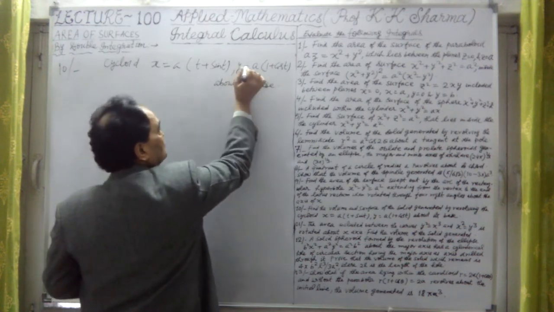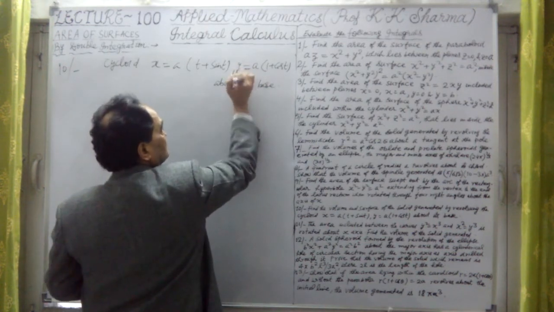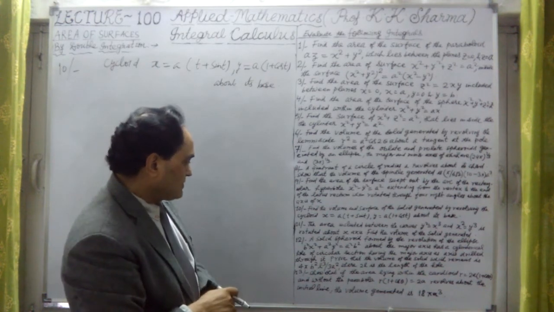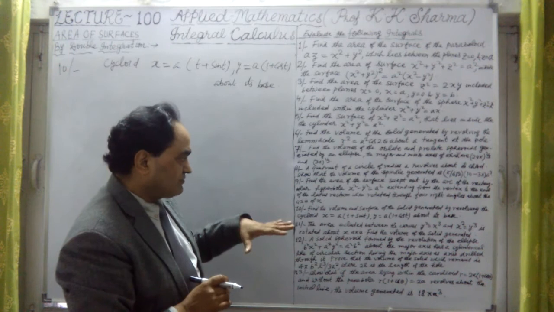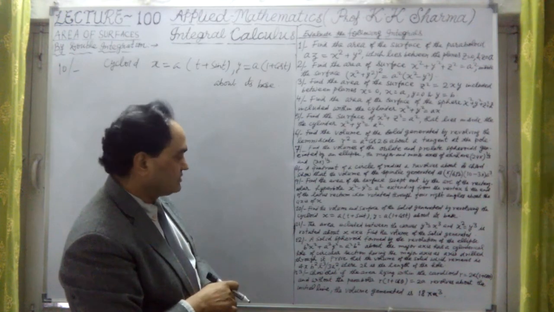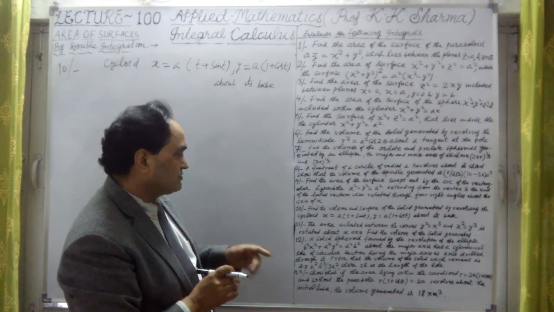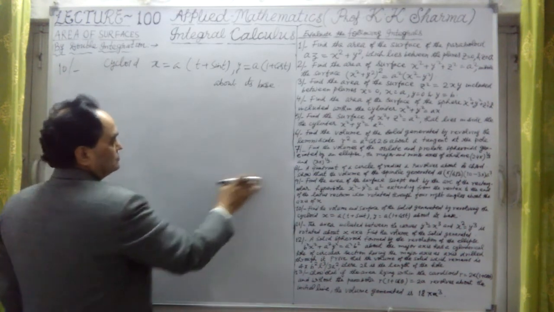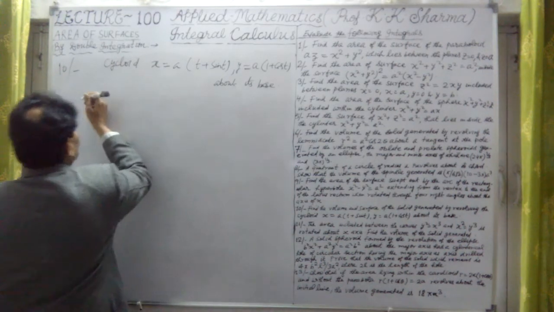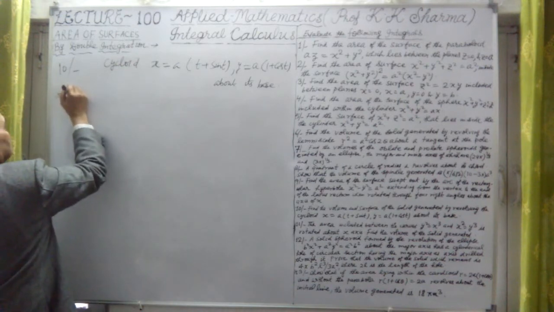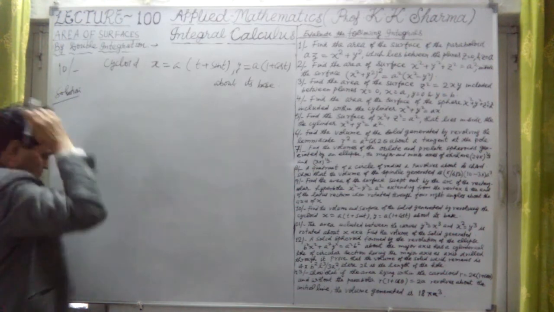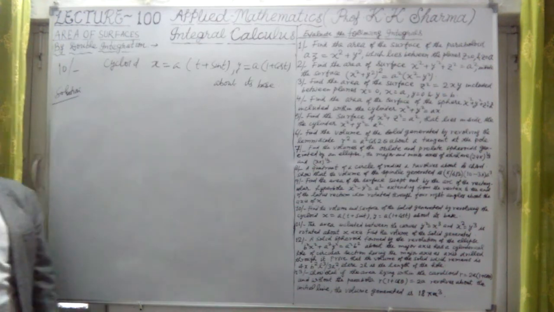Okay. So if I just substitute here, what is the cycloid of this cycloid here? Find both the volume and surface area of the solid generated by revolving the cycloid about its base. Okay. Let us take one by one. First volume we have to find out.